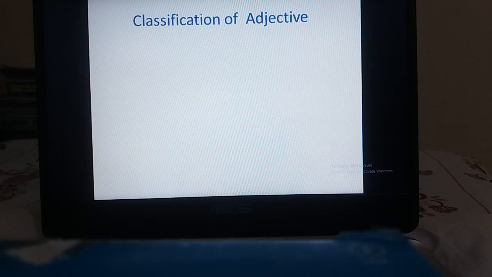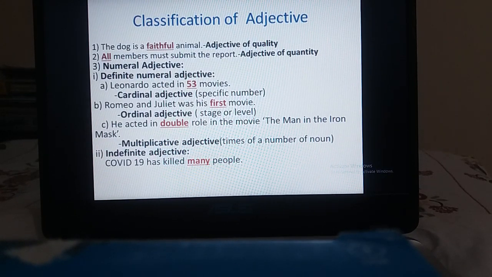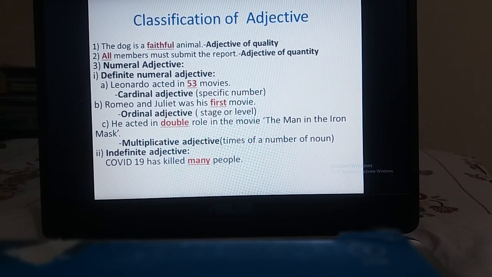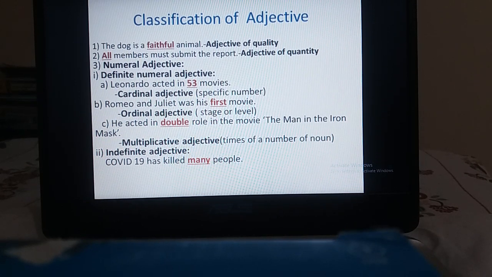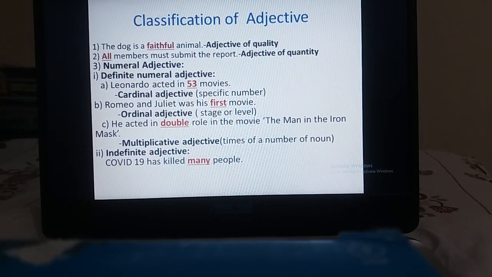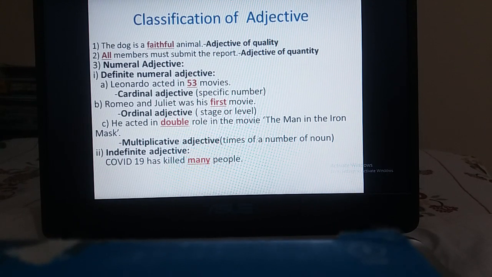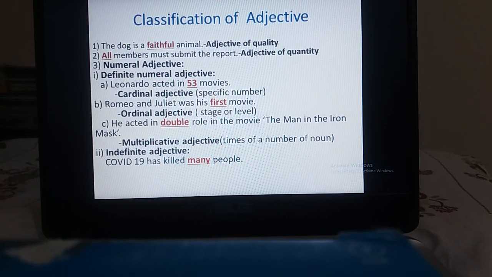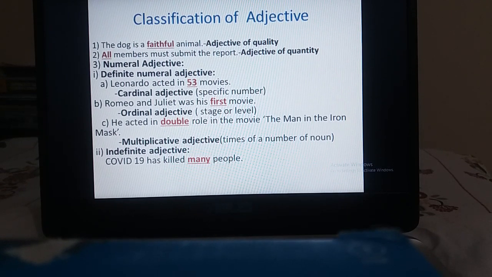And now the classification of adjective. Here in number 1, 2 and 3 we have some examples, like: the dog is a faithful animal. The word faithful is in red color, which means your main focus will be the word faithful. Here the word faithful is giving further information about the animal, about the noun. It indicates the quality of the animal. That's why it is called adjective of quality.